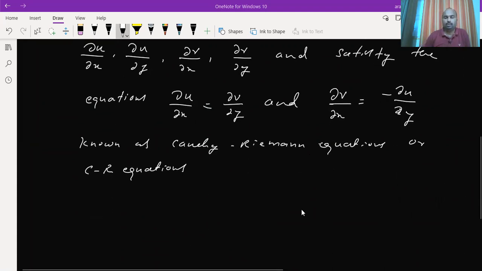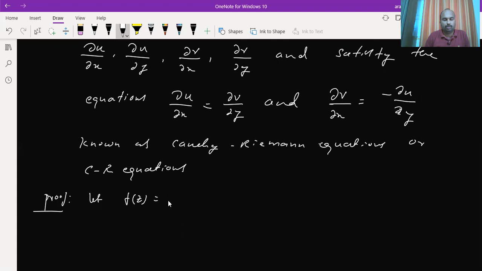Now we'll see what is its proof. So the proof will be like this. Consider w equals f of z, that is equal to u plus iv, be an analytic function.